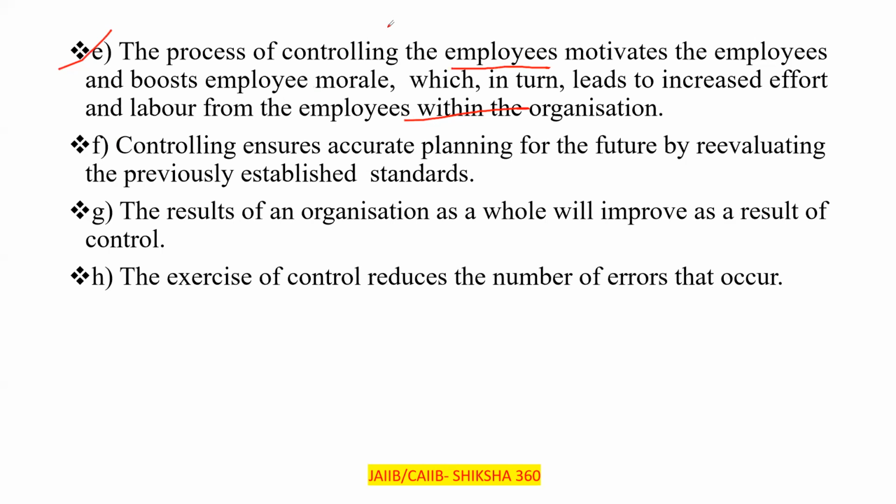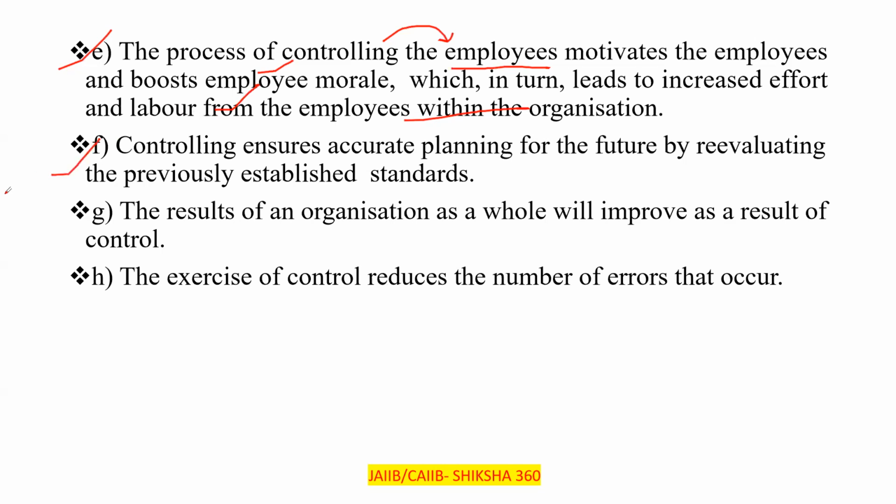And here we can say that sometimes it can also play a negative role. Like when you have control, it can mean that you are controlling their freedom. This is not meant in that way. Clear? Take this in the positive sense. The process of controlling the employees motivates the employees and boosts employee morale, which in turn leads to increased effort and labor from the employees within the organization.